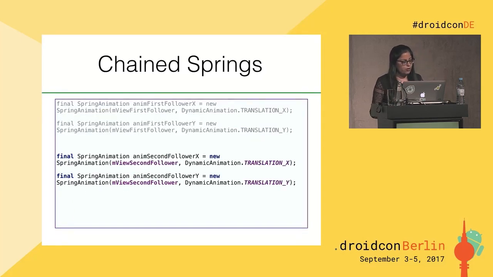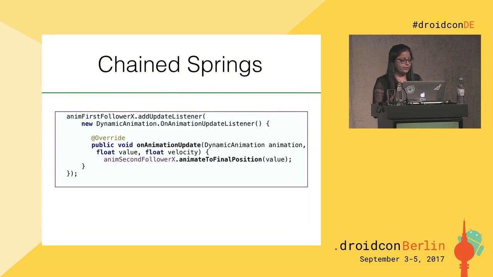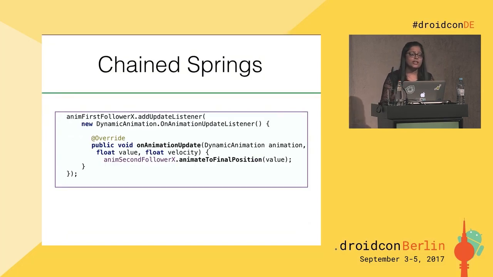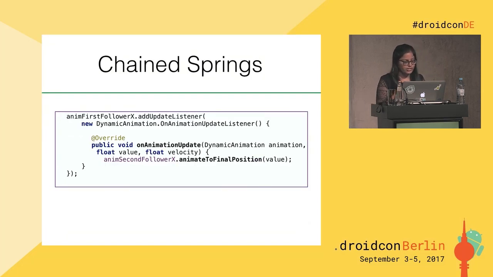Now, how do we do that for the second follower? Same as for the first follower, we created spring animations on translation X and Y. We will create the same translation X and Y animations for the second follower. Now think about how we are updating the second follower.